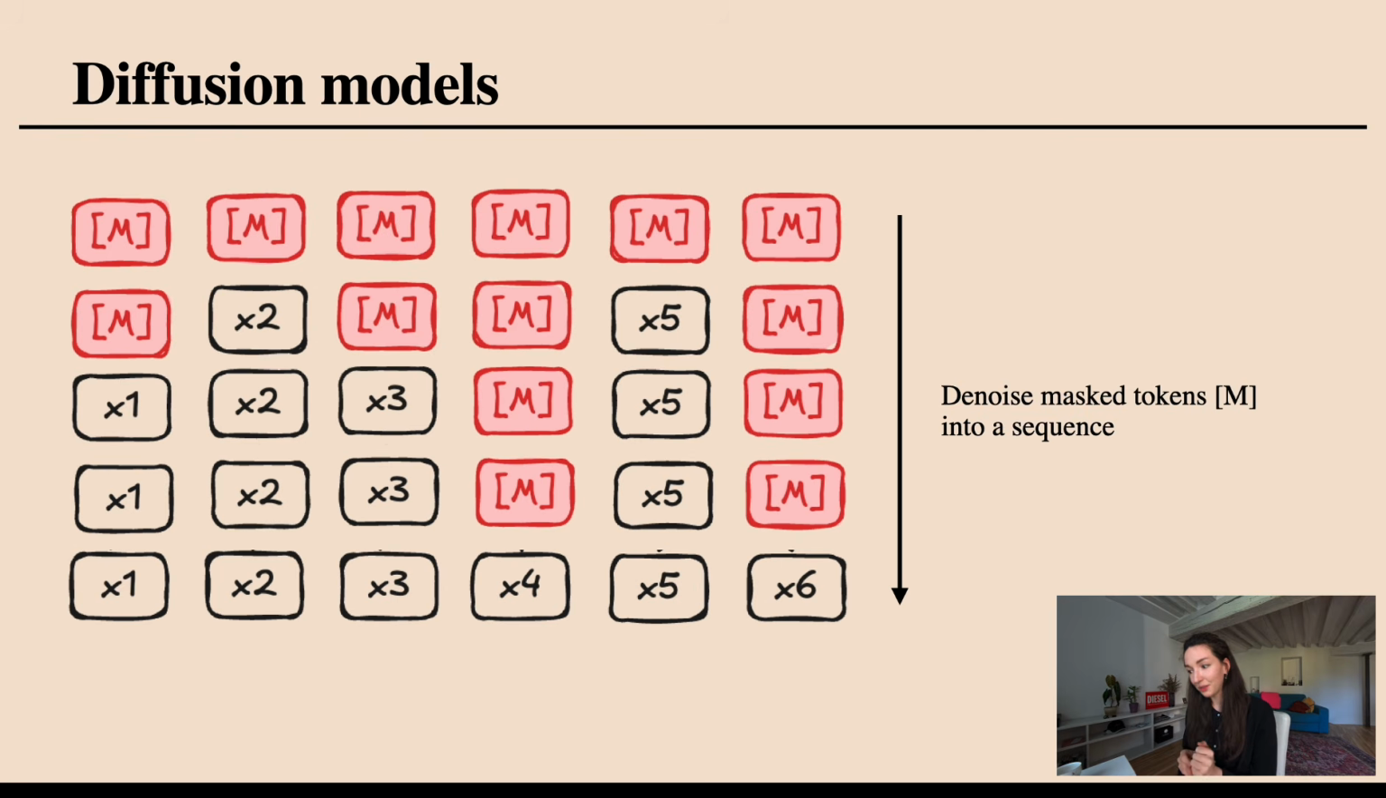And then what is the idea with diffusions? As I already said, following this analogy of images where we start with random pixels, we want to do the same here, but starting with random token slots or masked tokens, and then gradually denoise this into an actual sequence of tokens that will hopefully make sense for whatever task we're trying to solve.